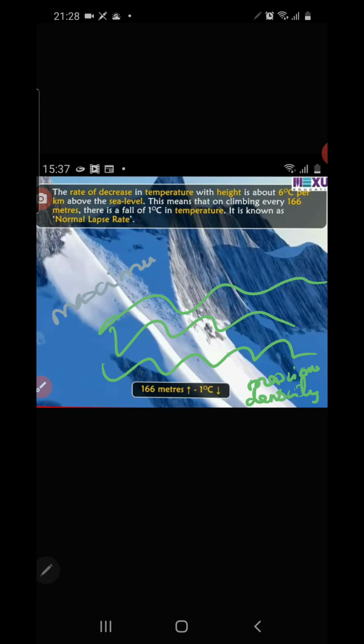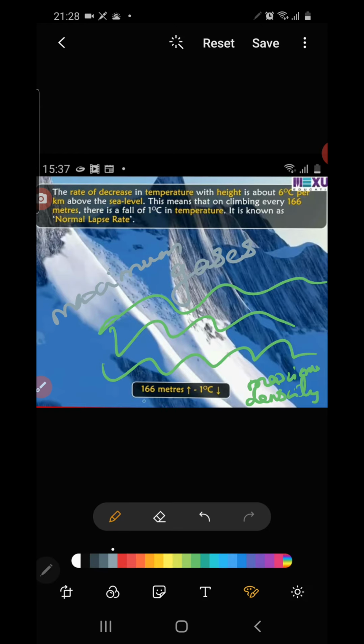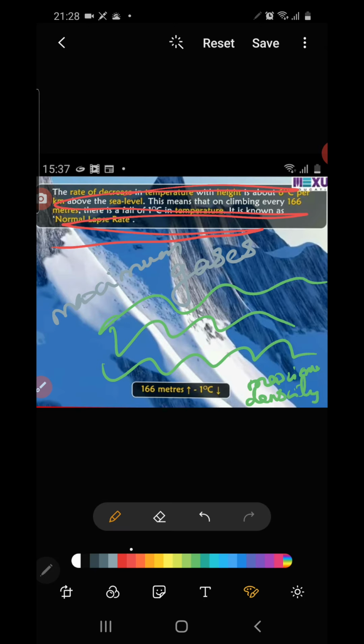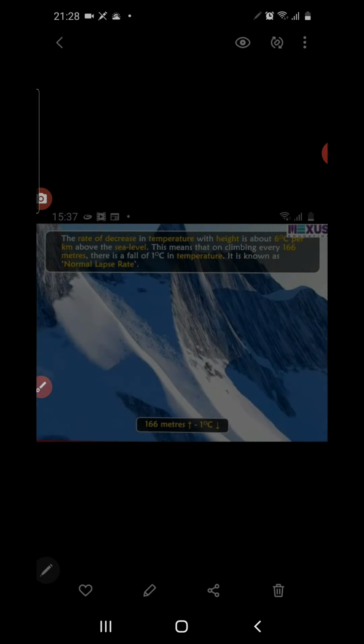Maximum gases are found in this lower layer of the atmosphere. But as you come to the higher layers of the atmosphere, the density of the air decreases, so there is an absence of certain gases.